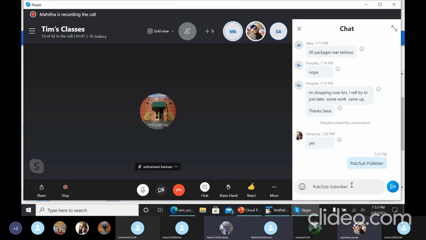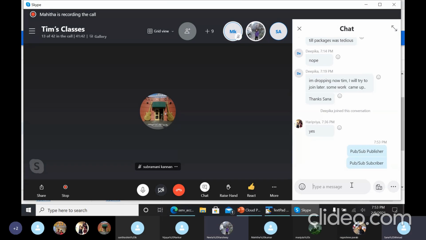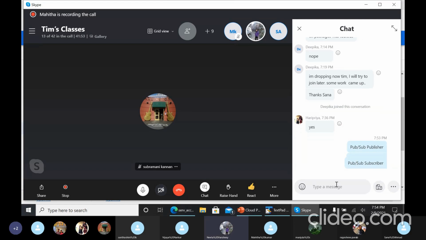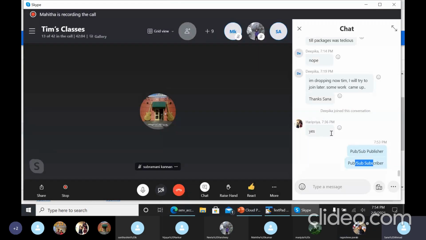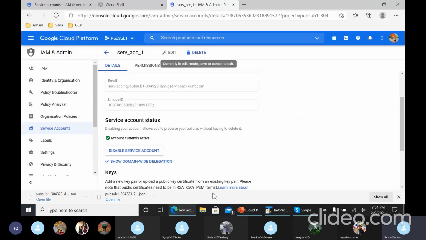If you hover over PubSub, a second menu will come. And there is PubSub Publisher and PubSub Subscriber. Both are there. Yeah, this part and this part. Got it? Yes. Yeah, so add these two roles and then done.